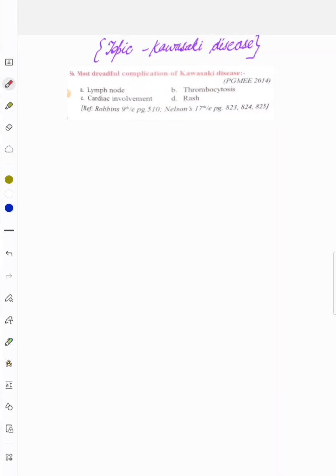Hello everyone, today's question is: most dreadful complication of Kawasaki disease. Options are lymph node, thrombocytosis, cardiac involvement or rash. I'm giving you 5 seconds to think. So the correct answer of this question is C.